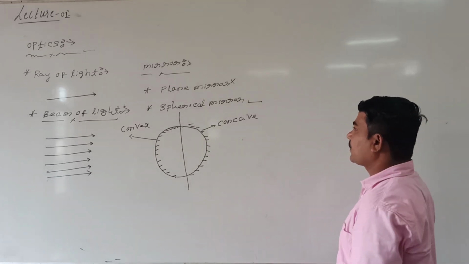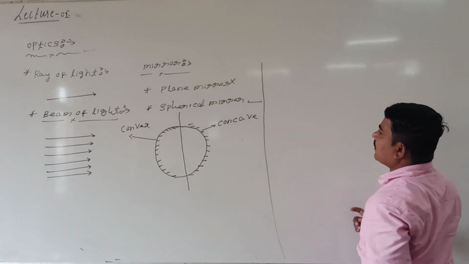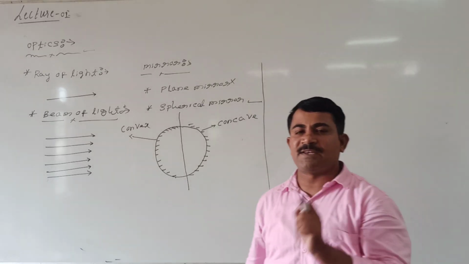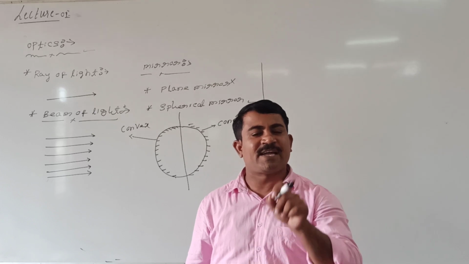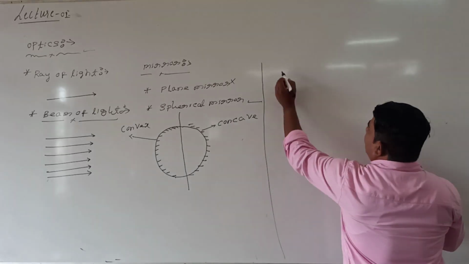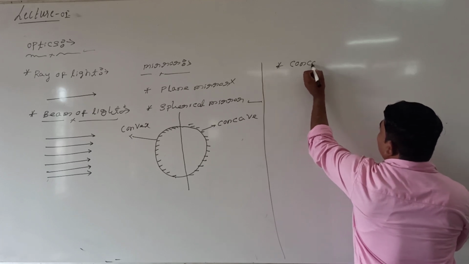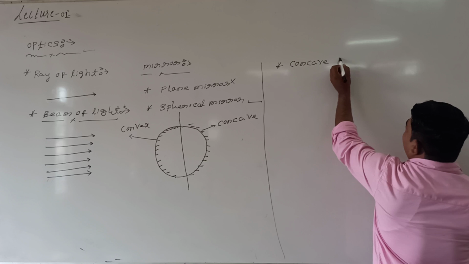Shall I draw here? Look at me here. We will see what is meant by a concave spherical reflecting surface, how the ray of light is incident, how it can be reflected, that we will see now. See here. Generally, now we will see what is meant by a concave spherical reflecting surface or concave spherical mirror.